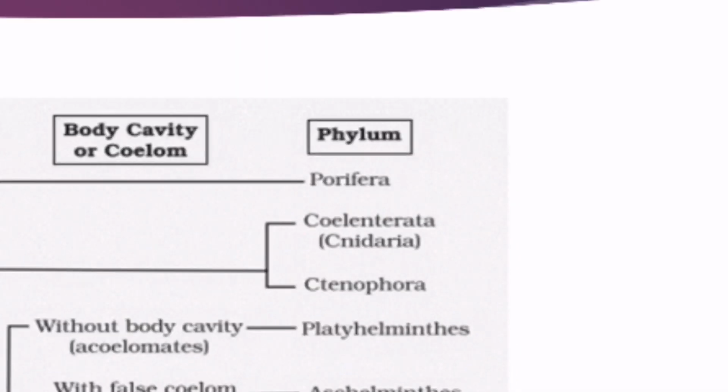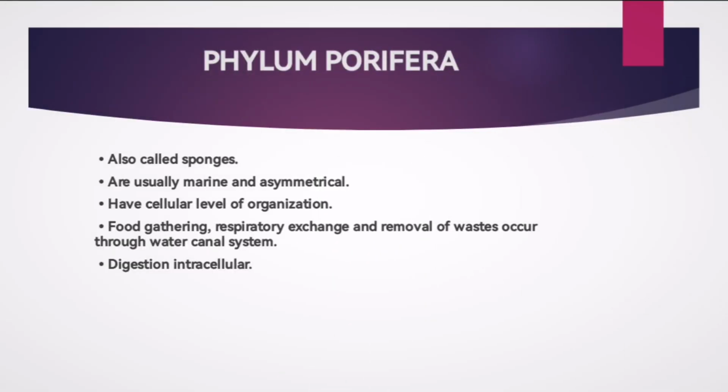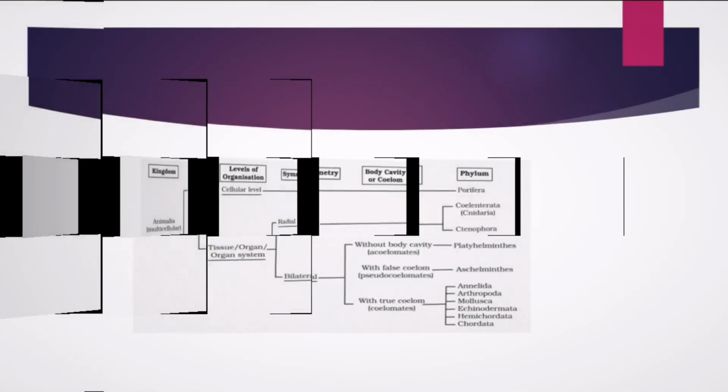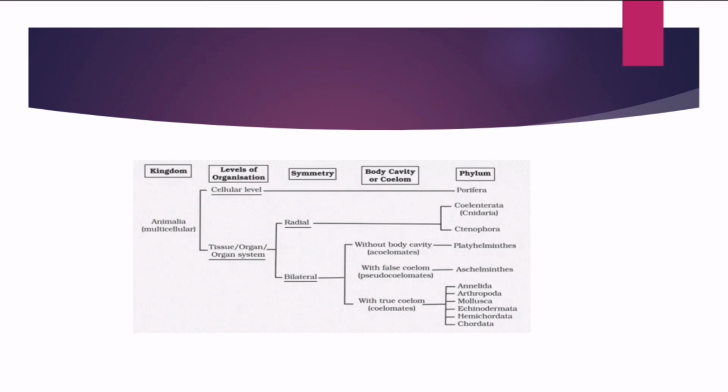See, these are the phyla we are going to decode in this chapter, the complete chapter of animal kingdom. Okay, here you have Porifera, Coelenterata, Ctenophora, Platyhelminthes, Aschelminthes, Annelida, Arthropoda, Mollusca, Echinodermata, Hemichordata. All these 10 phyla come under the category of non-chordates. The remaining one is Chordata, which comes under the chordates. Okay, that's the difference. Now we will have a complete glance of whatever we have seen.